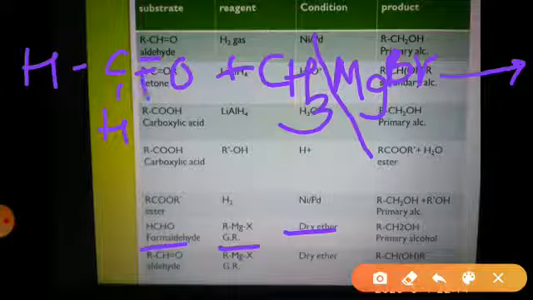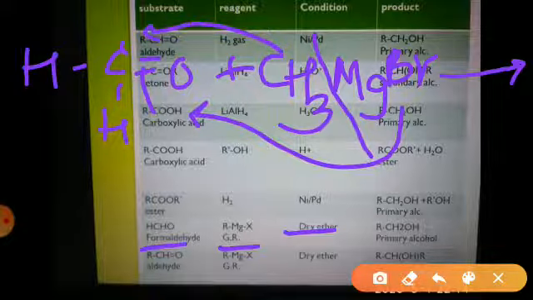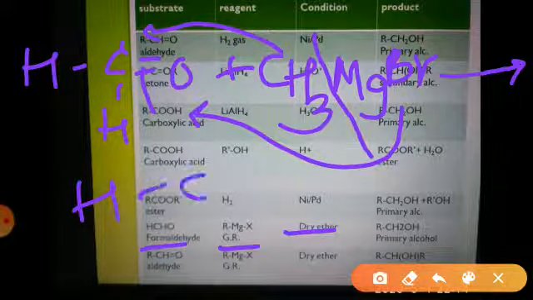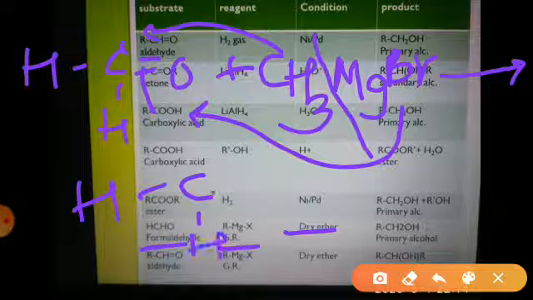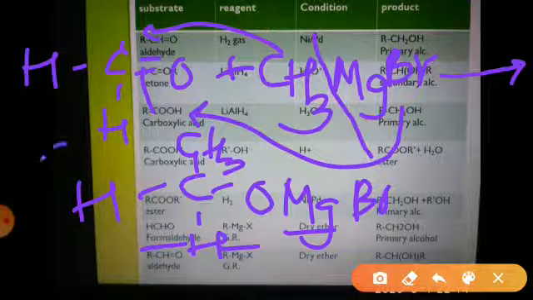The reaction always takes place across the carbonyl group, where the carbon-oxygen double bond is going to break. To the free valency of oxygen, this MgX part, that is the MgBr part, will be attached, and to the free valency of carbon, this R part gets attached. So we get the intermediate product H-C-H, then O-Mg-Br, and to the free valency of carbon here CH3. So this is the intermediate product.